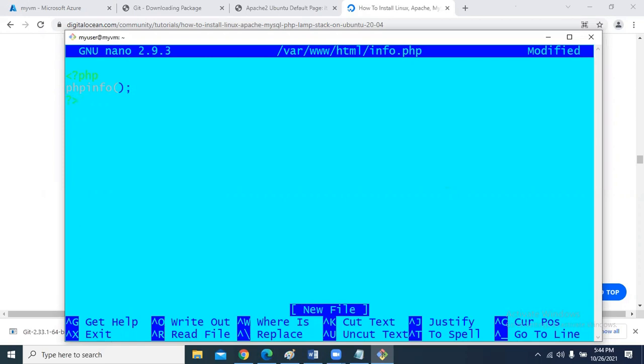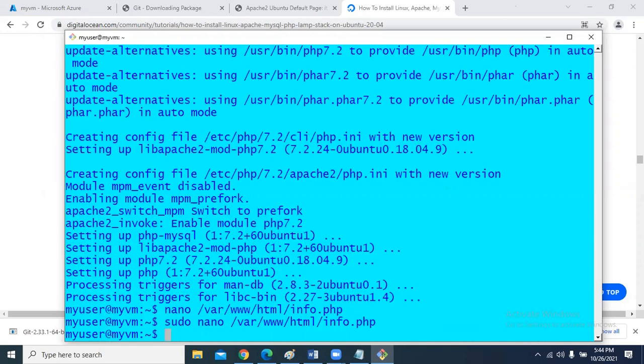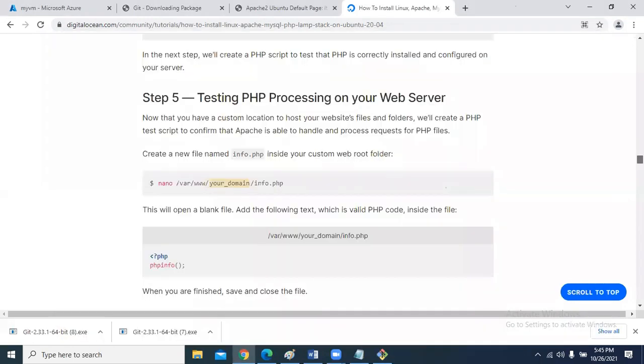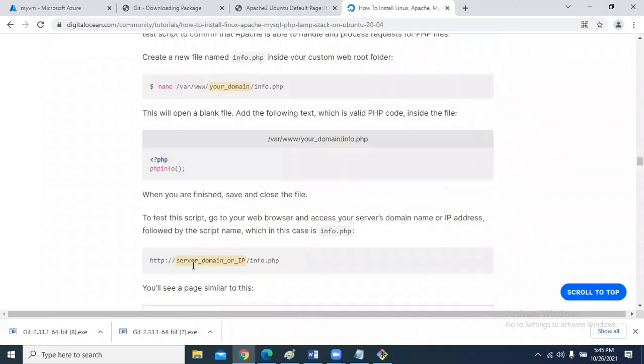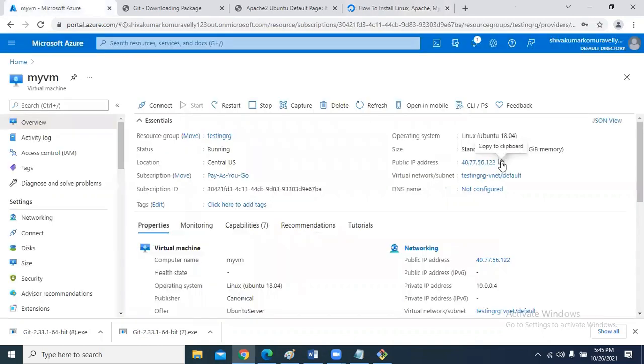Now save it and come out. Control XY. Now check whether PHP is running or not. How to check whether PHP is running or not? It is asking to take the server domain or IP and say info.php. My server IP address is, this is the server IP address.